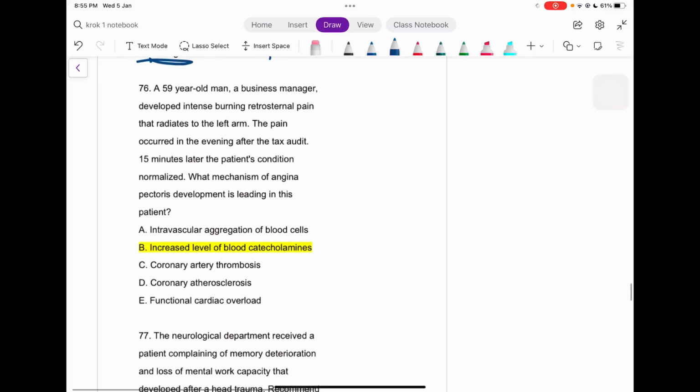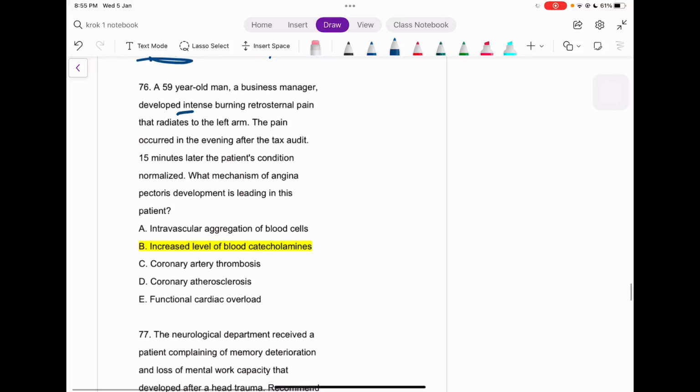A 59-year-old man, a business manager, developed intense burning retrosternal pain that radiates to the left arm. The pain occurred in the evening after the tax audit. So here is a stressor, guys. What is the stressor? That is the tax audit. So just think in this. For example, if there is a very rich man, or I will say the business manager, he's having these kinds of meetings, for example, a tax audit. Okay, so now he's having some stress, right?